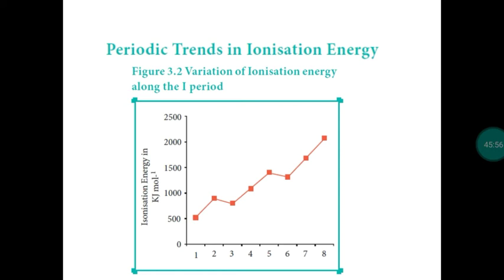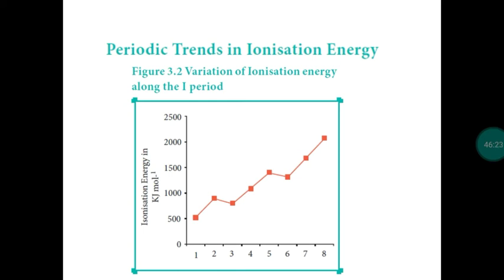Then periodic trends. Left to right in a period, ionization potential increases because atomic size decreases. It is not easy to remove the last electron from the atom. From lithium to beryllium, when we move, beryllium has a smaller size compared to lithium, so attraction will be more, so we have to provide more energy. So left to right, ionization potential increases, but there are some exception cases.